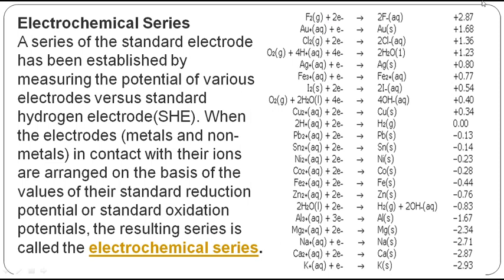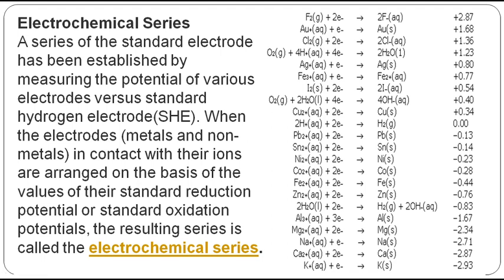So how did we get all these values? By connecting fluorine to a hydrogen electrode. When I connected fluorine to a hydrogen electrode, I got a positive value. Meaning what? It has a good reduction potential. And you see the last one, potassium. When I connected potassium to the hydrogen electrode, what did I get? Minus 2.93 I got as the total value.